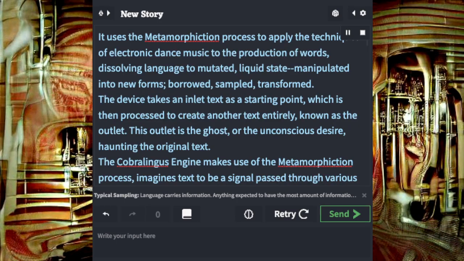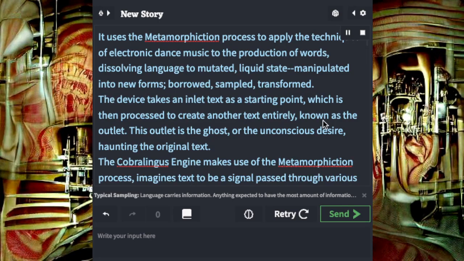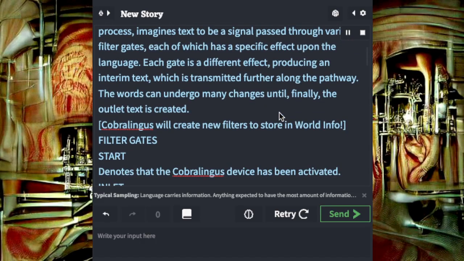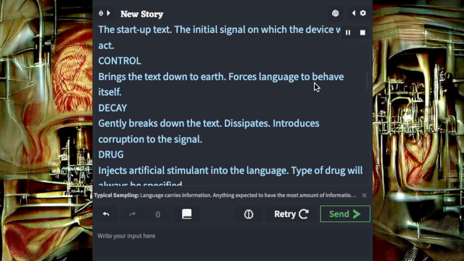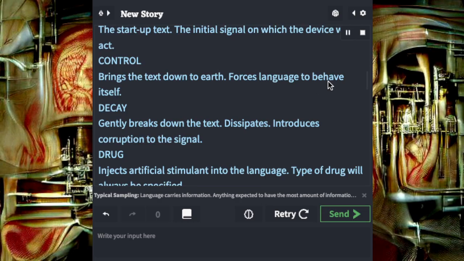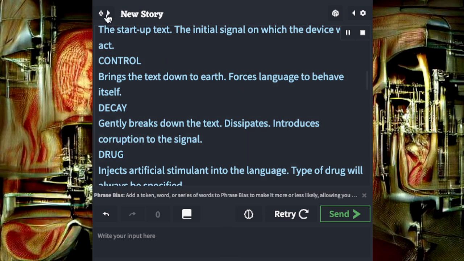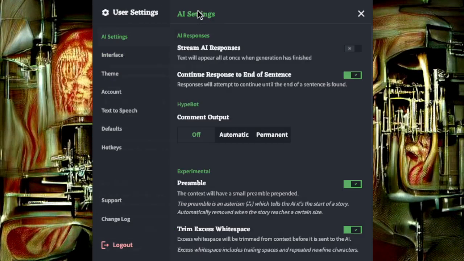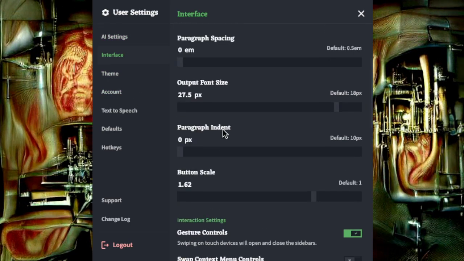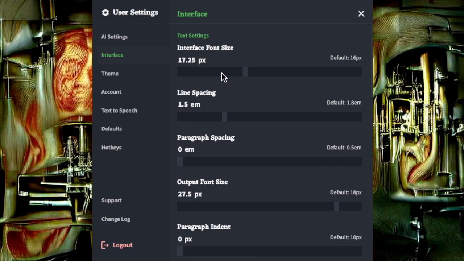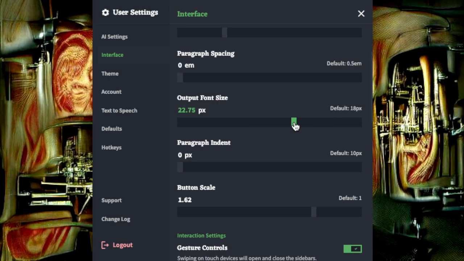Filter gates. Star denotes that the Cobralingus device has been activated. Inlet. The startup text. The initial signal on which the device will act. Control. Brings the text down to earth. Forces language to behave itself. Decay. Gently breaks down the text. Dissipate. Introduces corruption to the signal. Drug. Injects artificial stimulant into the language. Type of drug will always be specified.